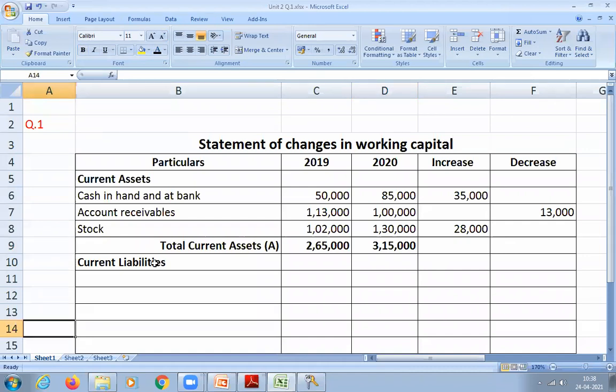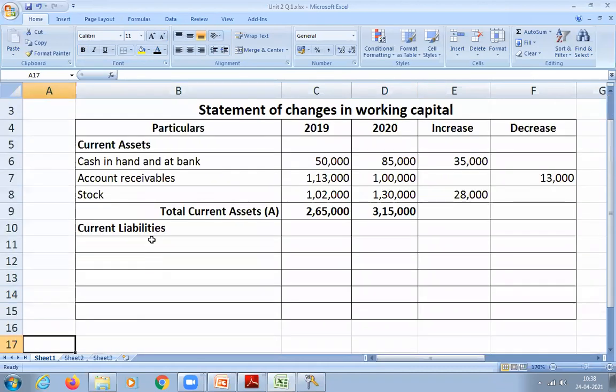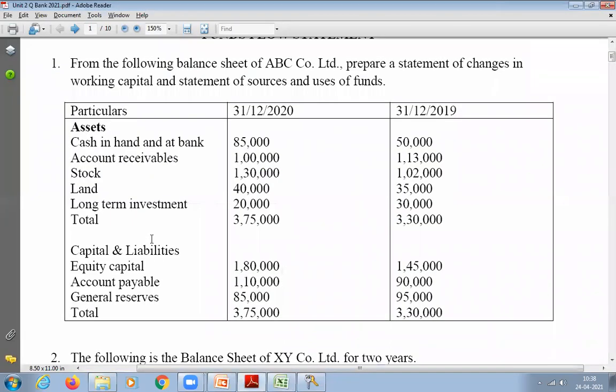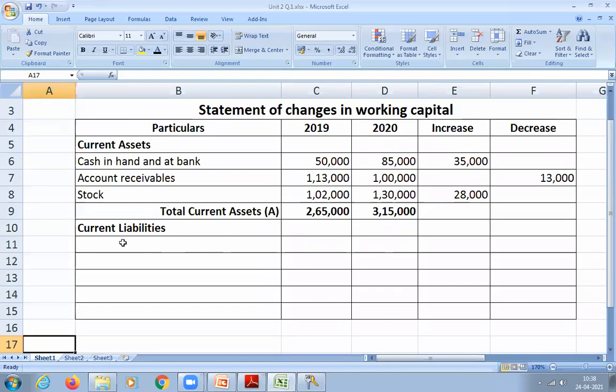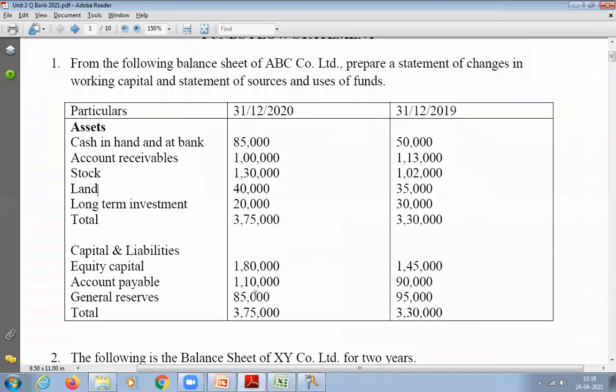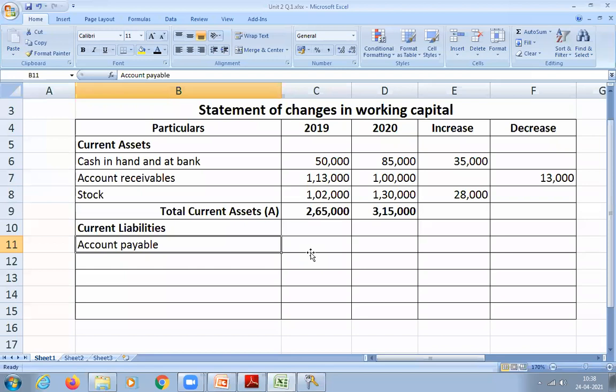Next, we have to write the current liabilities. So now tell me from the question, which are the current liabilities? Account payable. How much is it for 2019 and 2020? That is 90,000 and 1,10,000. Yeah, please write down those values in your notes.